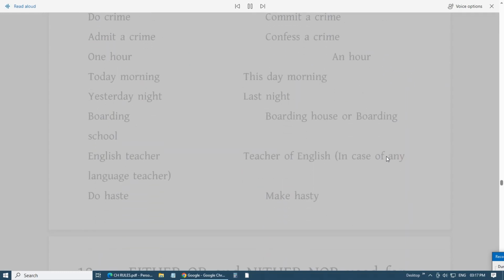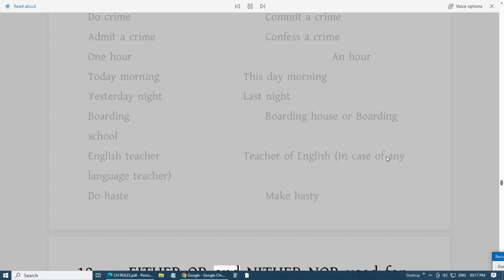Do crime, commit a crime. Admit a crime, confess a crime. 1 hour today morning; this day morning, yesterday night, last night. Boarding house or boarding school. English teacher, teacher of English. In case of any language teacher, do haste, make hasty.